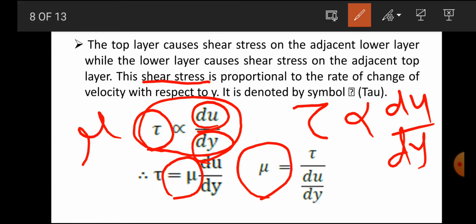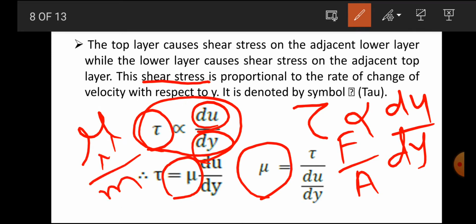Now what will be the unit of the viscosity? Tau is shear stress, which is force upon area. The unit of force is Newton and the unit of area is meter square, so the unit of tau is Newton per meter square. Then on the lower side is du by dy.